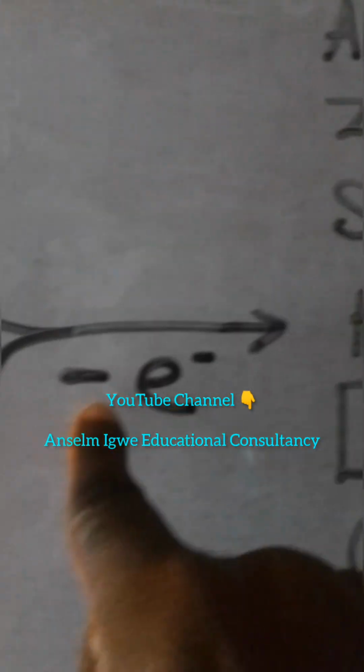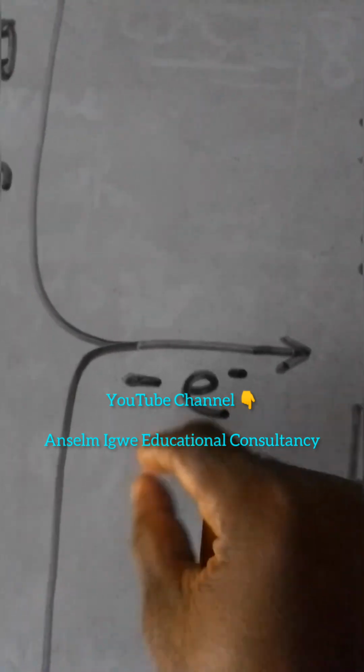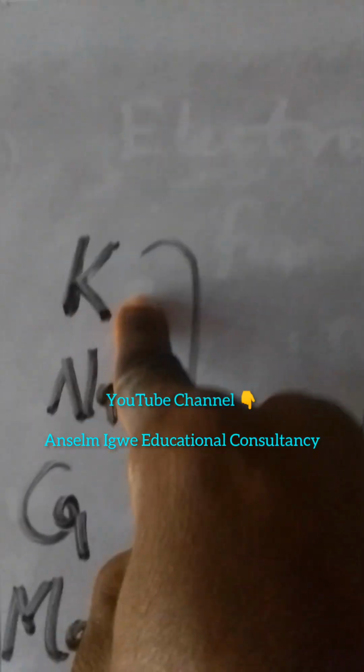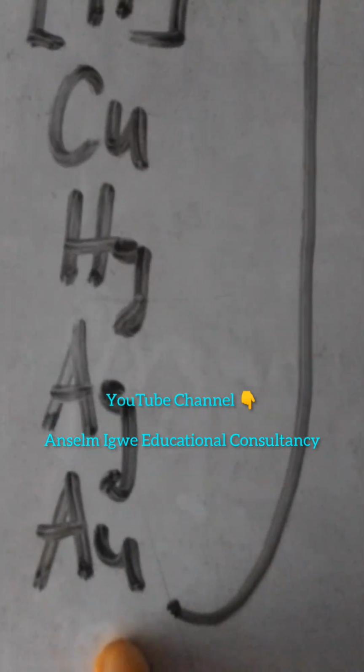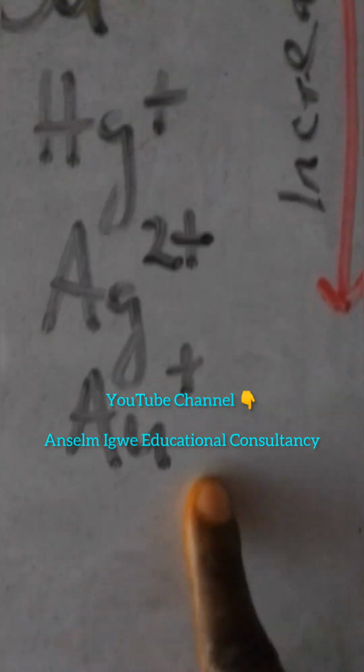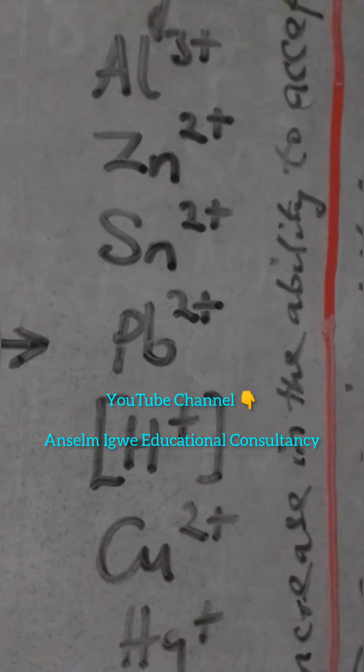Now, when the electron is finally lost, when potassium finally loses the electron, it becomes K+. Remember, potassium has the greatest tendency to lose electron. And when gold, that is so reluctant to lose electron, finally loses it, it becomes Au+. Now, when they finally become ions, certain things change.